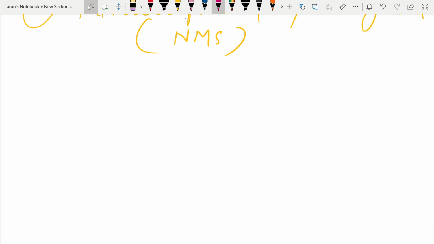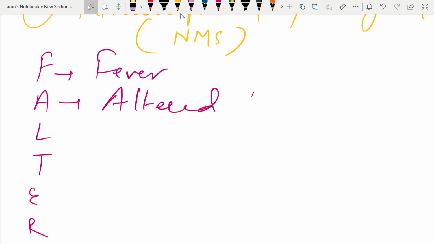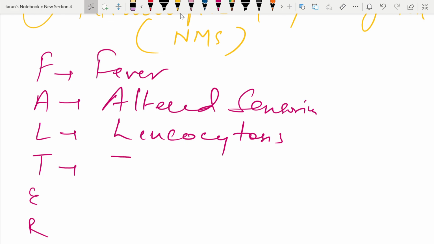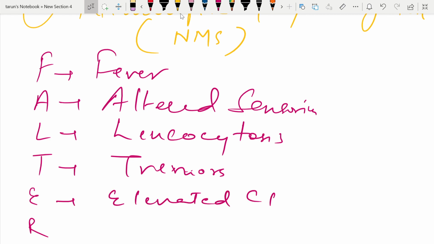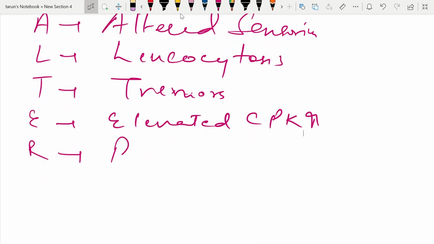You remember it like this. There is a mnemonic for it, that is the Falter. So F means the patient with NMS has high grade fever. There will be altered mentation, altered sensorium. Then there will be leukocytosis. Then they can have tremors. Then there will be elevated CPK enzyme. Then rigidity. So Falter you can remember for NMS.